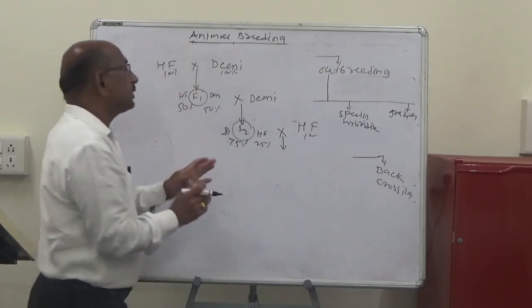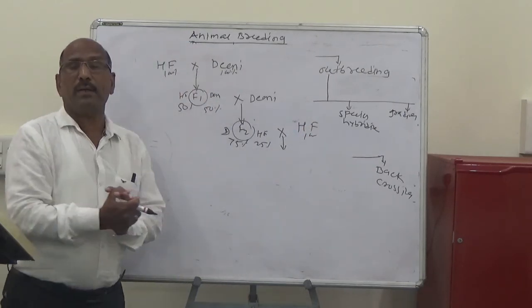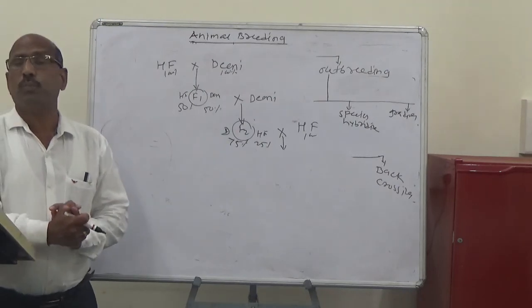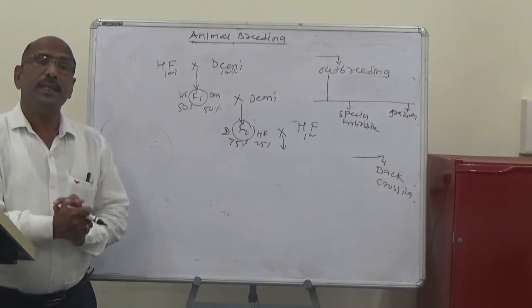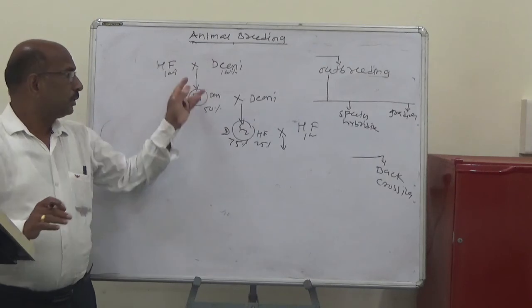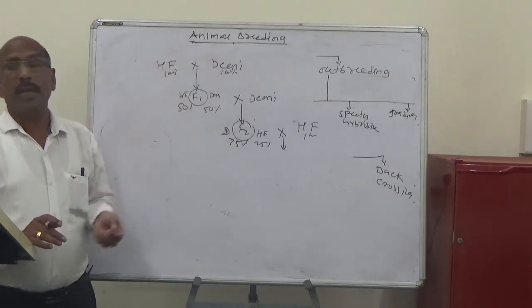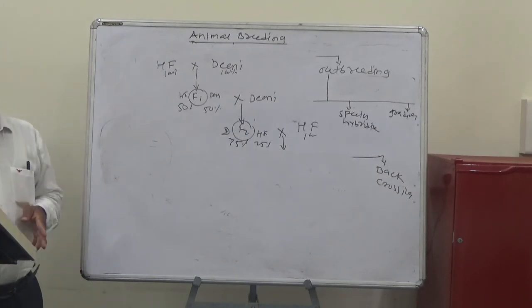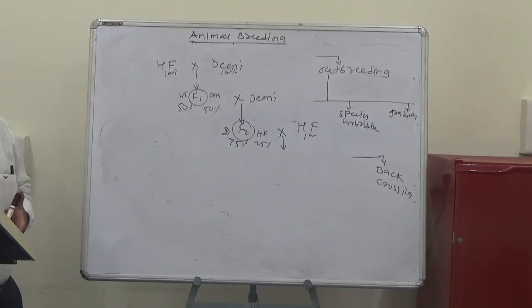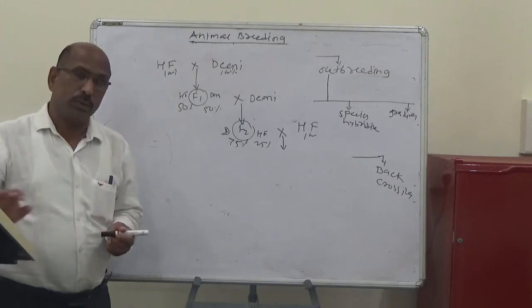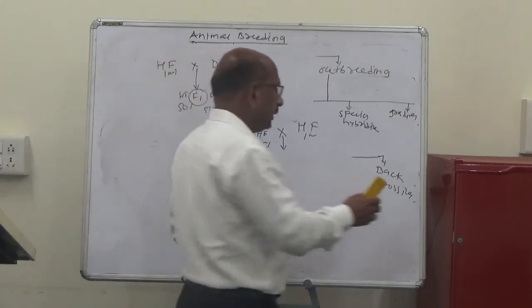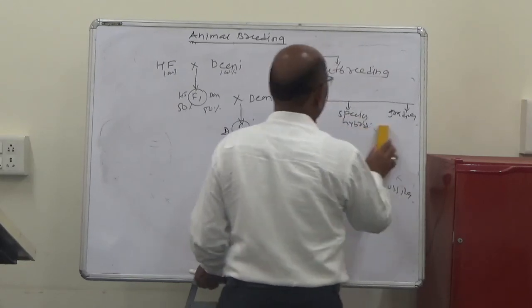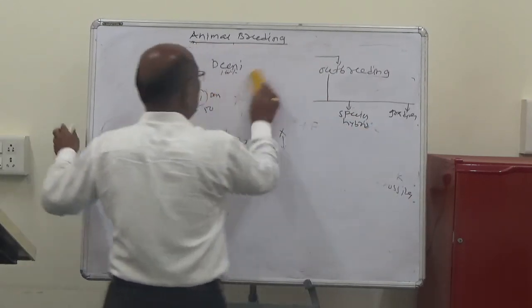So this back crossing is mainly used for genetic studies. Back crossing means the mating of crossbred animals back to one of the pure breed parent races. So this back crossing is mainly used for genetic studies.